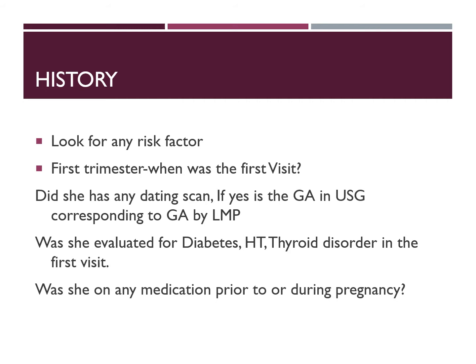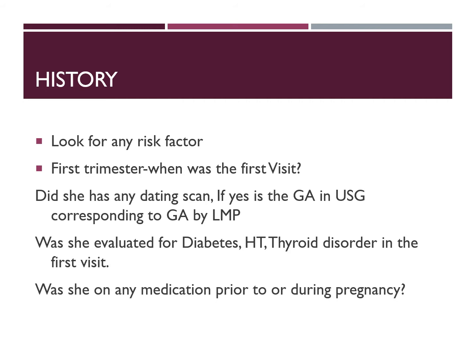If there is no diabetes or hypertension at the first visit, then if she develops it further during pregnancy, we can assume it may be gestational diabetes. And again, any medication, if present, you have to see whether it will be adversely affecting the pregnancy or not.